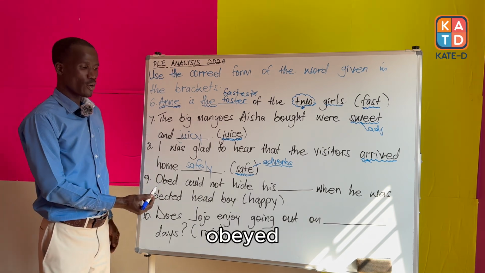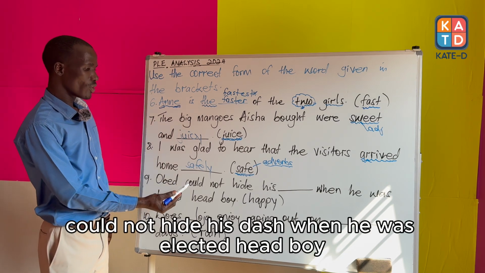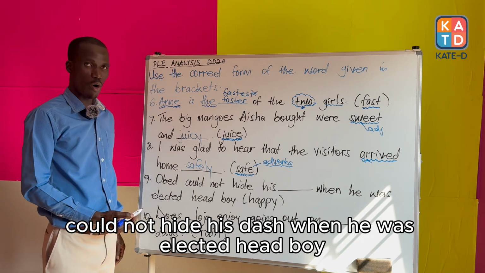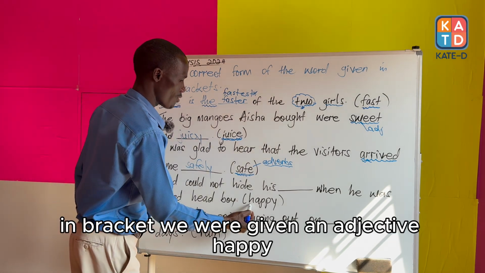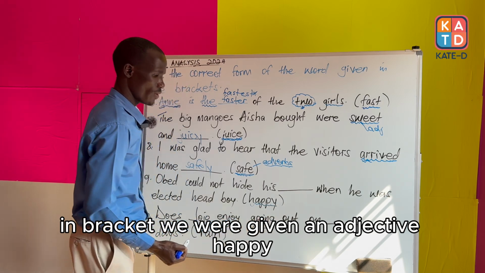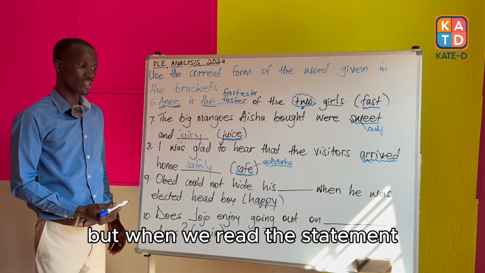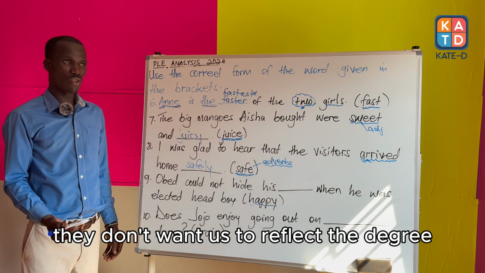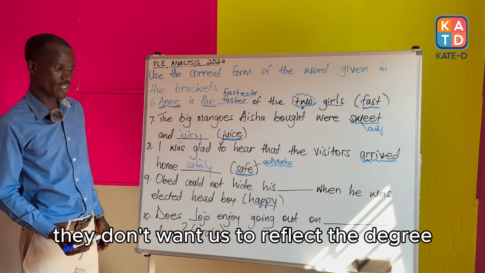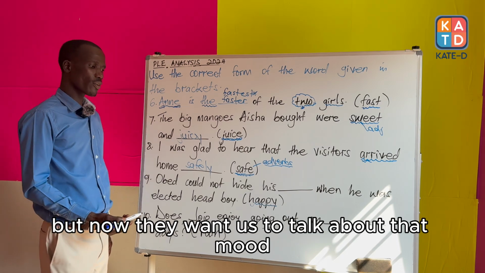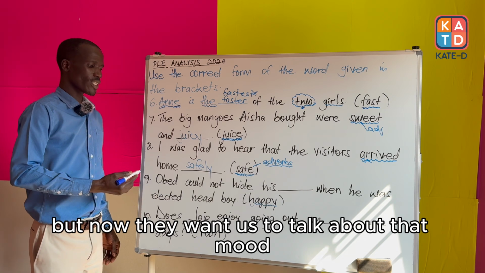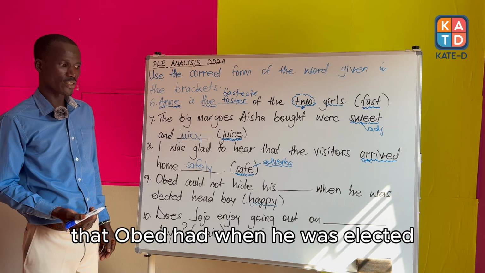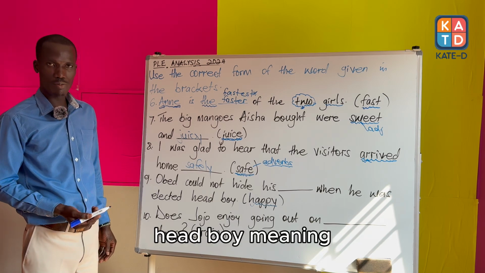Number 9, Obed could not hide his dash when he was elected head boy. In bracket, we were given an adjective, happy. But when we read the statement, they don't want us to show comparison. They don't want us to reflect the degree. But now they want us to talk about that mood that Obed had when he was elected head boy.